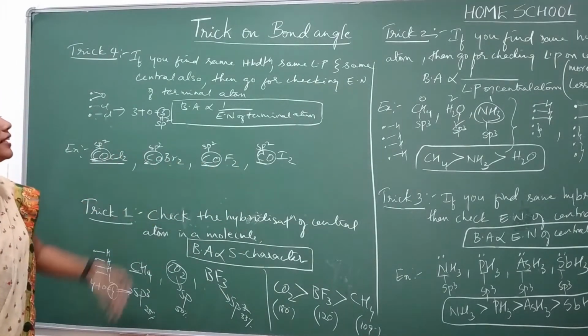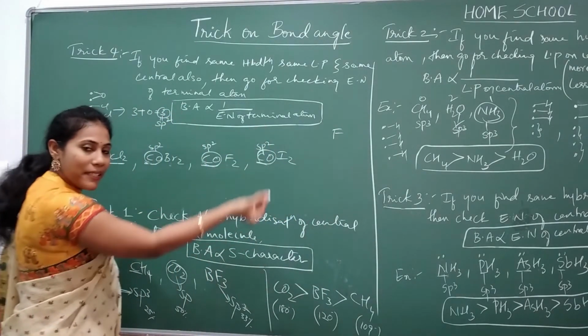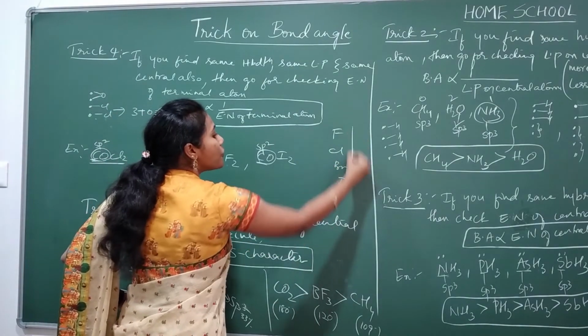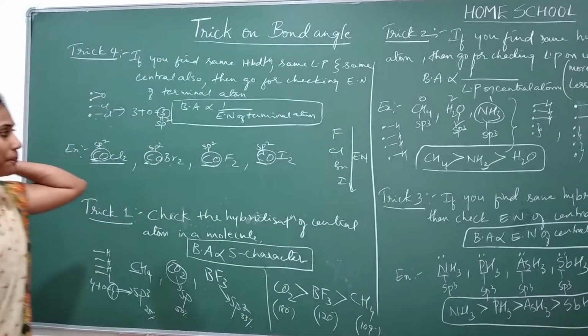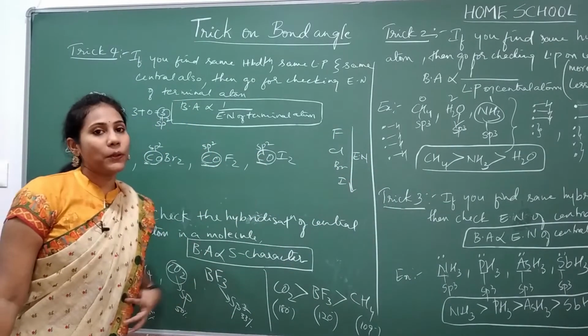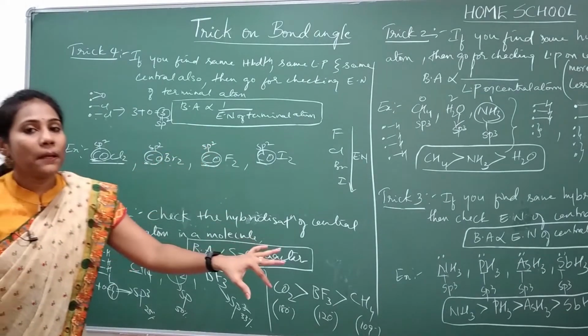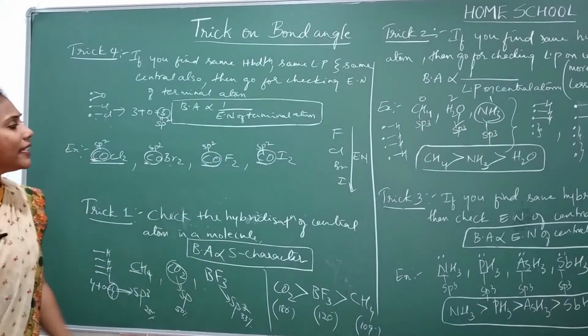So who is more electronegative? Definitely fluorine. They all are halogens coming in the same group, right? Fluorine, chlorine, bromine and iodine. So definitely electronegativity decreases from top to bottom. The atom which is more electronegative, if present in a molecule, in that molecule you will observe a lesser bond angle. So now among them, who is having more bond angle?